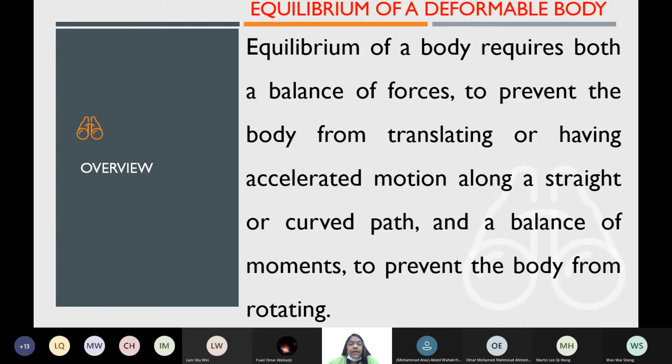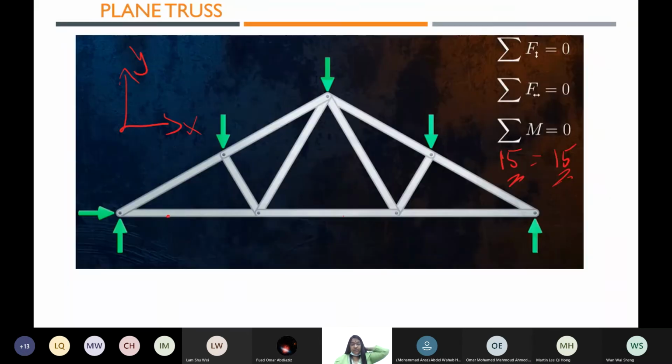Come on. Equilibrium of a body. Actually, I don't have to bring this truss, but it is easy to explain. Equilibrium of a body. Have you studied this truss analysis? For say trusses won't take moments, right? Just carries forces, right?